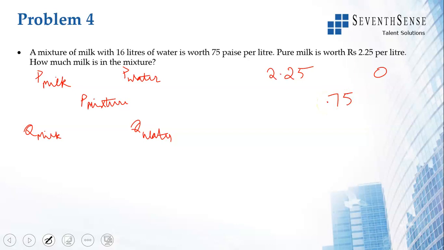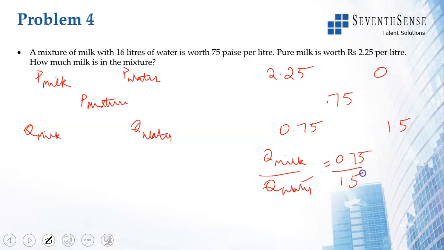Do not write 75, write 0.75, and then you'll get quantity of milk is 0.75 minus 0 is 0.75 here, and quantity of water is 2.25 minus 0.75 is 1.5. So quantity of milk by quantity of water is 0.75 by 1.5, which is 1 is to 2. Now 16 liters is present, right?